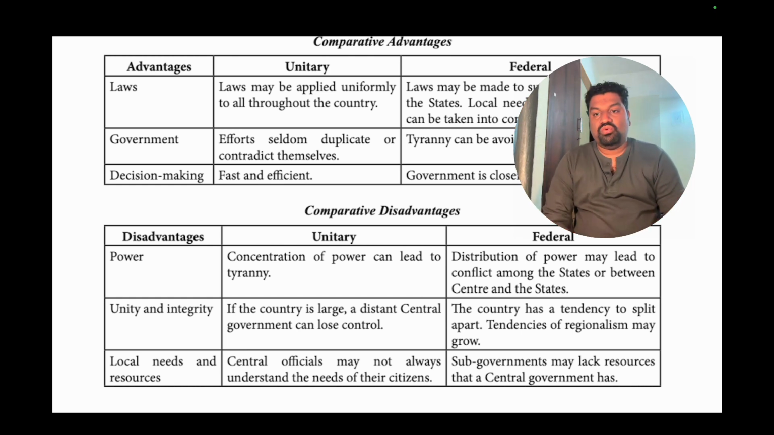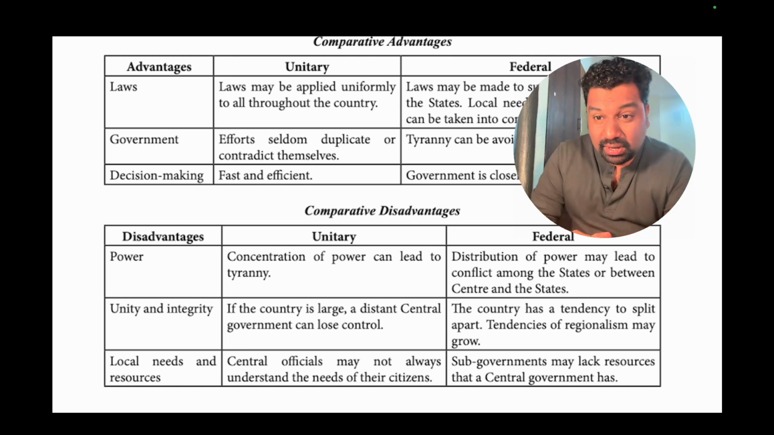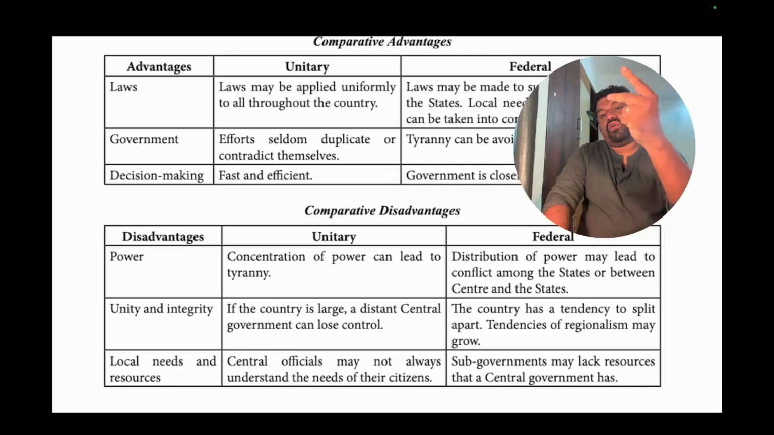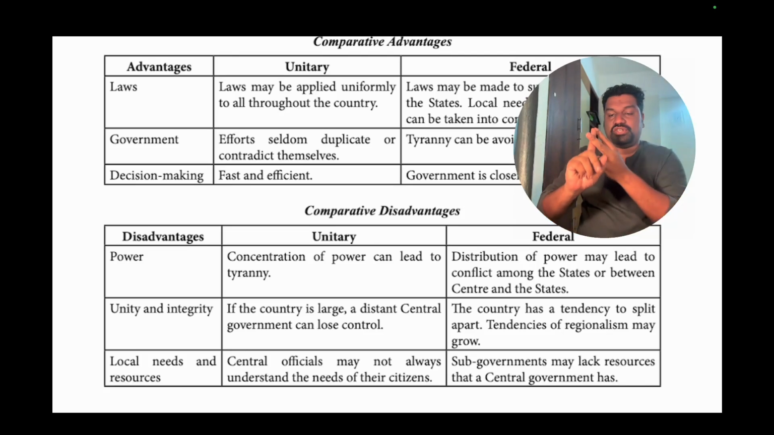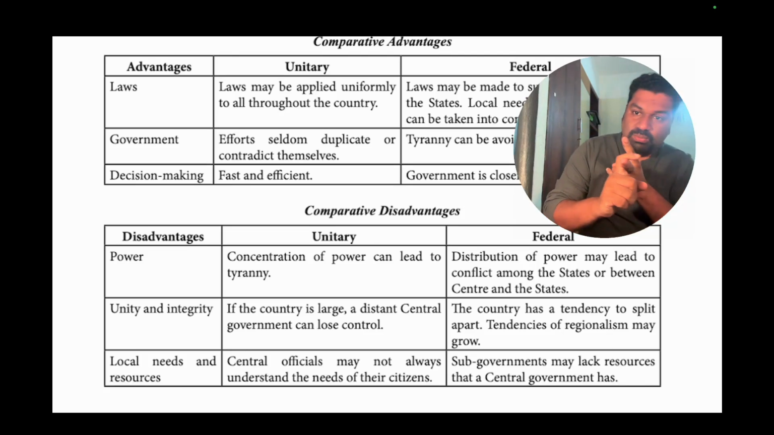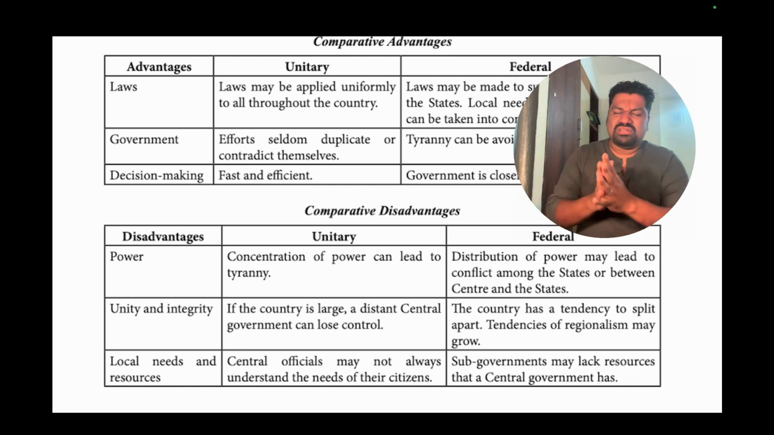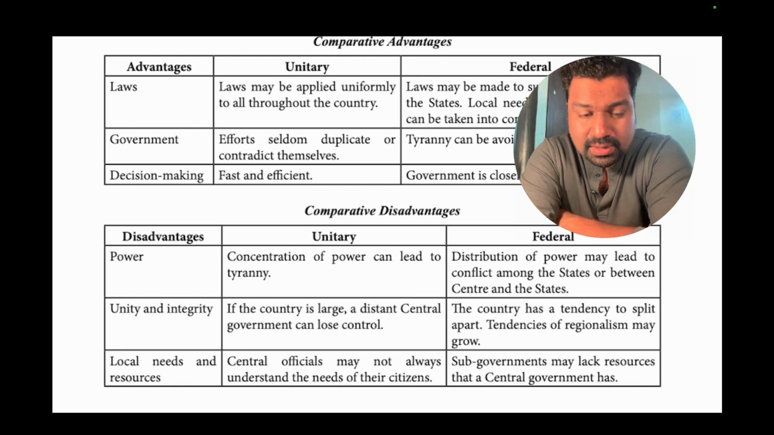That is unitary. Distribution of power may lead to conflict between states, and that is the biggest disadvantage of the federal government, because we have two sets of government in a single country. There is always friction, always a fight going on between the center and the state, always a fight over decision making. So that is a big disadvantage of the federal government.